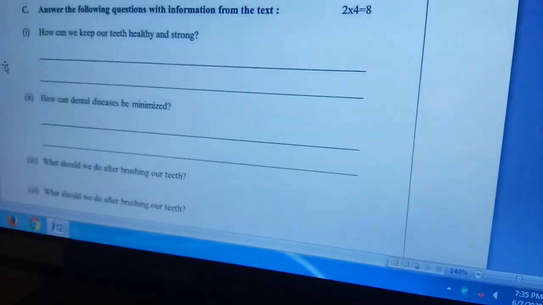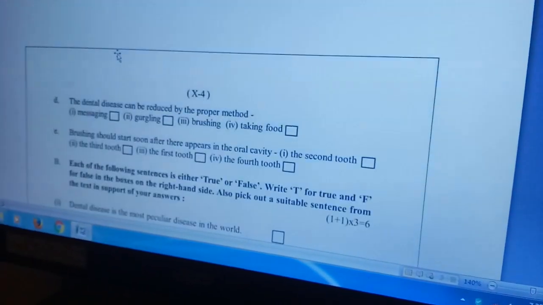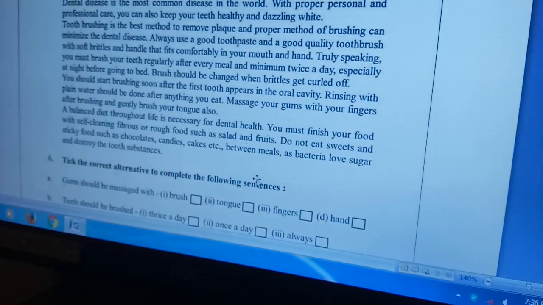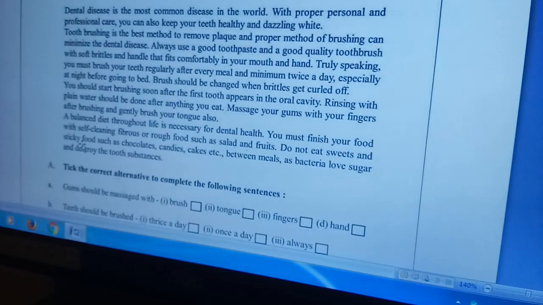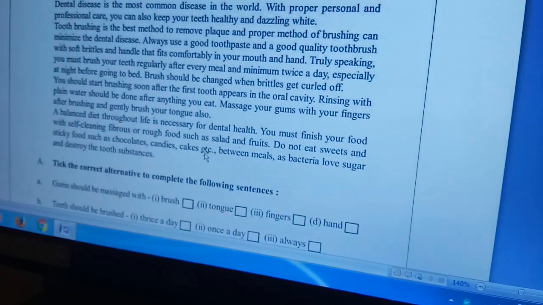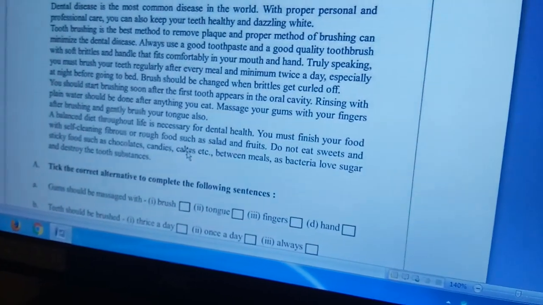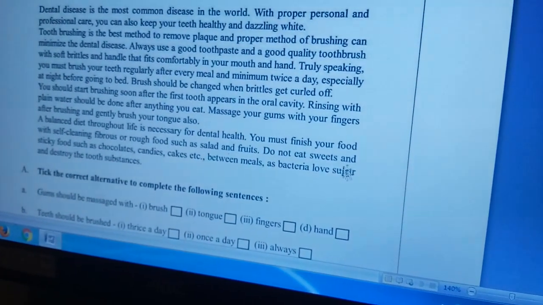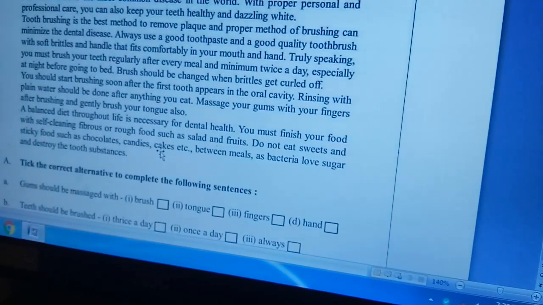Here the question is, what are the enemies of our teeth? The enemies of our teeth are sweets and sticky food such as chocolates, candies, cakes, etc.